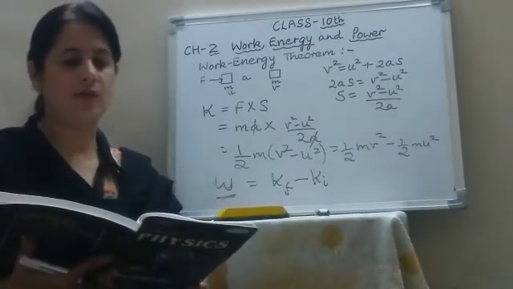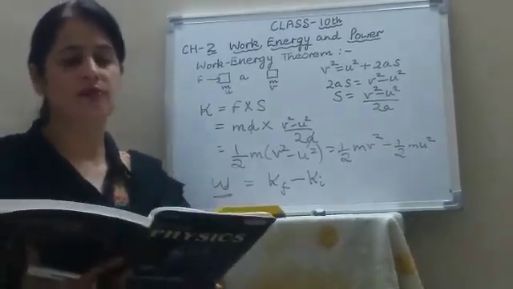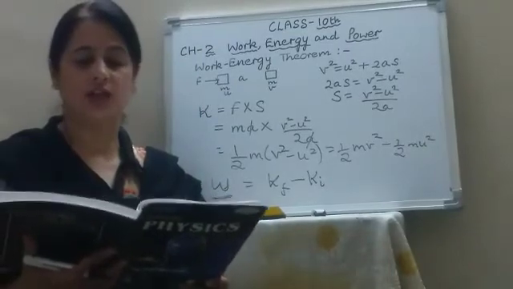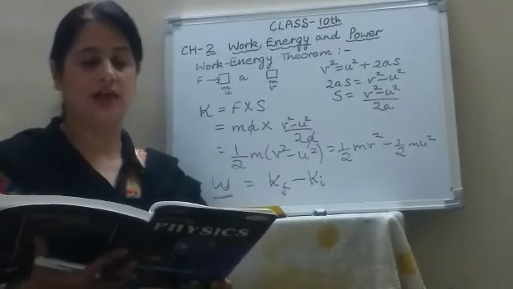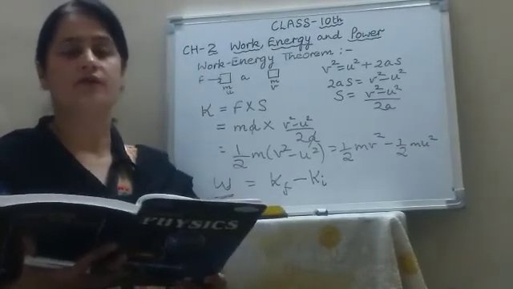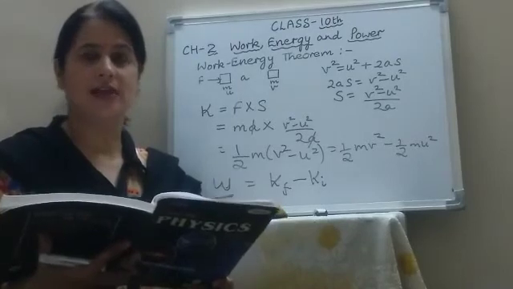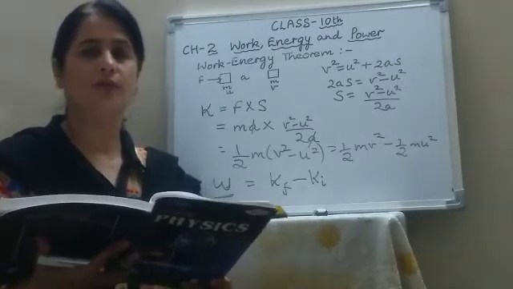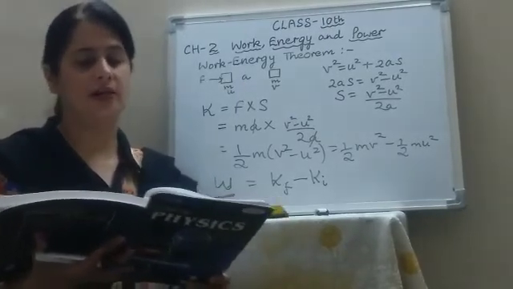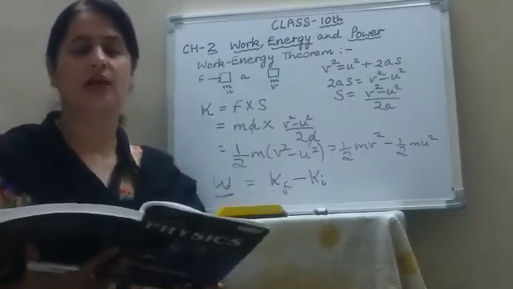Now we will study the forms of kinetic energy. There are three forms of kinetic energy: translational kinetic energy, rotational kinetic energy, and vibrational kinetic energy. The first one is translational kinetic energy. As the name suggests, whenever the body moves in a straight line, the energy possessed by it is called translational kinetic energy.